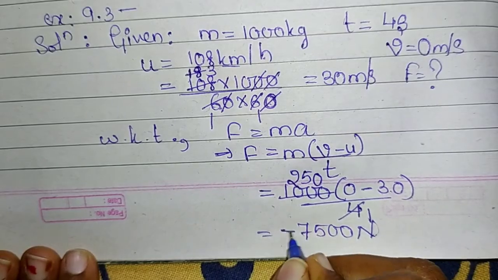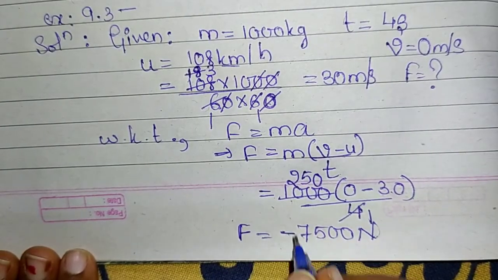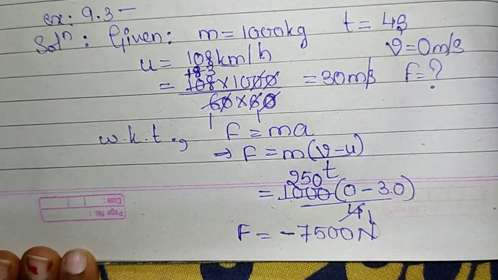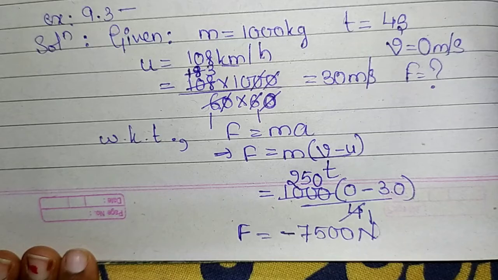That is why our force has a negative sign, and this negative sign indicates that the force is acting in the opposite direction of the motion of the car.